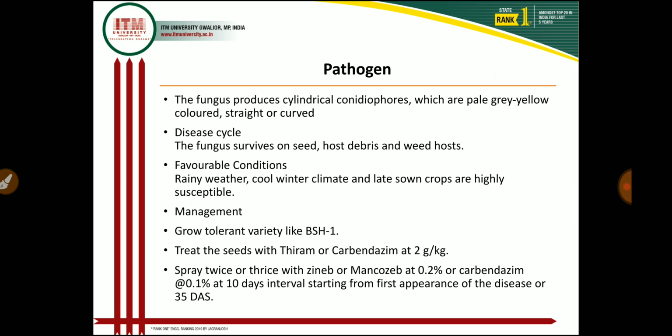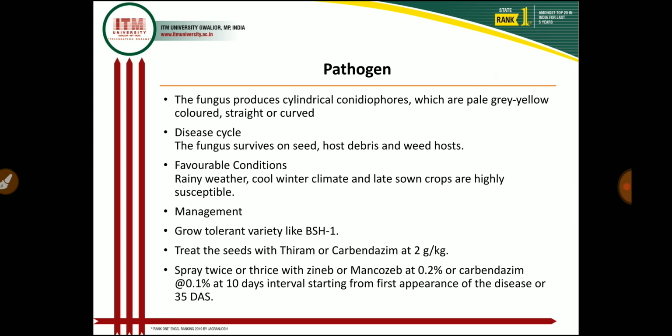If we treat the seed with thiram or carbendazim at the rate of 2 gram per kg, then we control the disease. We also control it by spraying twice or thrice with Zineb or Mancozeb at 0.2% or carbendazim at 0.1% at 10-day intervals, starting from first appearance of the disease or 35 days after sowing.